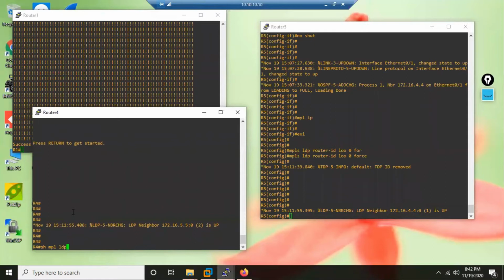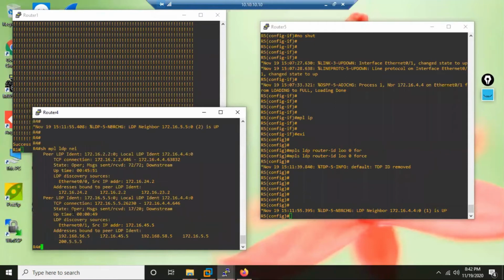Show MPLS LDP neighbor. So now two neighbors. Did I advertise that loopback 200 in the IGP? No. Did I follow the instructions given to me? Yes. Following the constraints, without changing them, whatever they tell me to do, I do. Whatever they say don't do, I don't do. Whatever they don't say, I can do. So I did what? Router ID. So a neighborship problem can be solved by what?